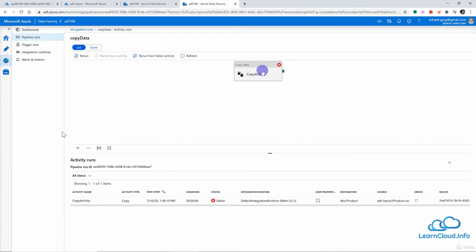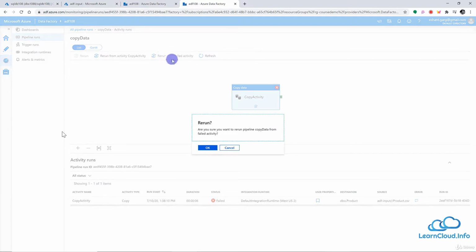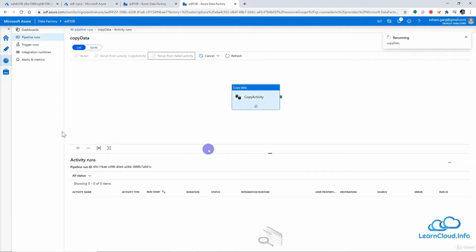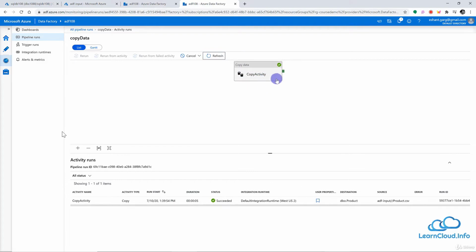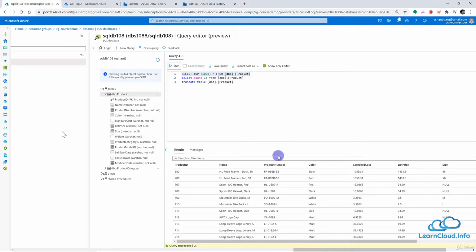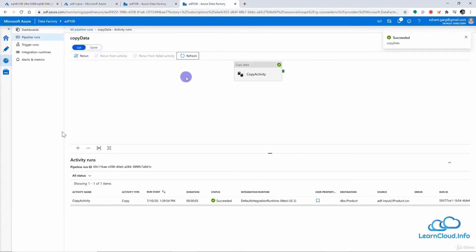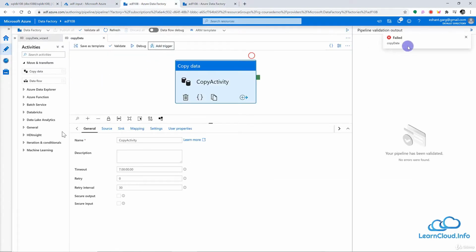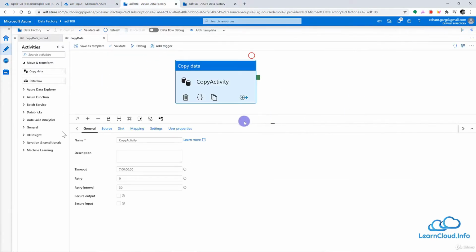So this is the activity which failed, so I can just rerun this activity, and let's see what happened. Now this time this should complete successfully, and let me refresh this, and it's completed. All right, now I can go ahead once again into our destination table and look at this table, and we have data once again. So I was pretty quick this time. I did not explain all these properties because we already discussed that in the previous demo. I would highly encourage you to look at the previous demo of copy activity when we used the wizard to create this activity, because I explained all of these properties in that demo.